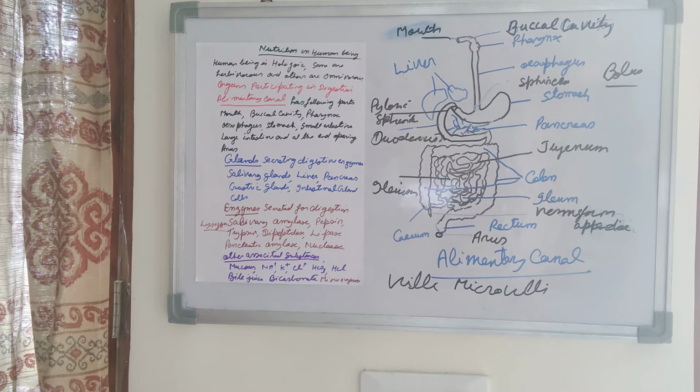This is all about the digestion of food material in the alimentary canal of the human being. The alimentary canal is muscular. There are contraction and relaxation, and by these contractions and relaxations, the food is passed from one organ or part to the other. These movements are called peristaltic movement, and in this way, the food is digested.